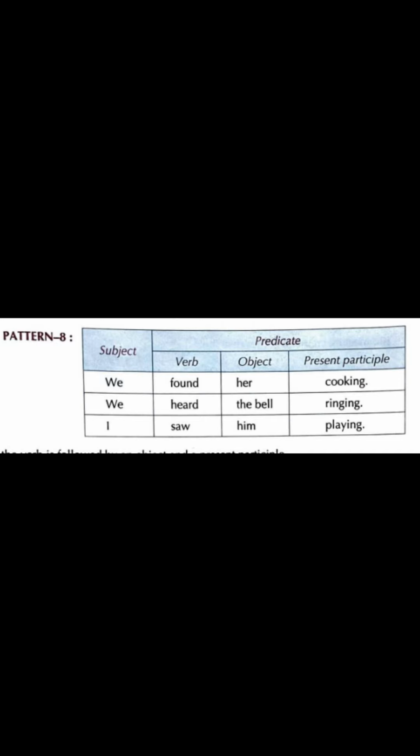Now, verb is found, object is her, present participle is cooking. Okay? Now, there are many other ways of enlarging the subject and the predicate, but we are going to limit ourselves only to the ones which are discussed over here.